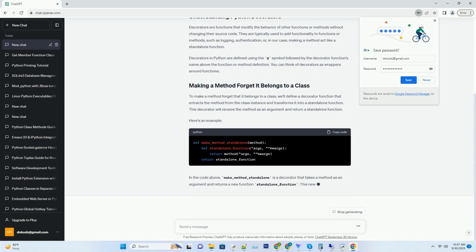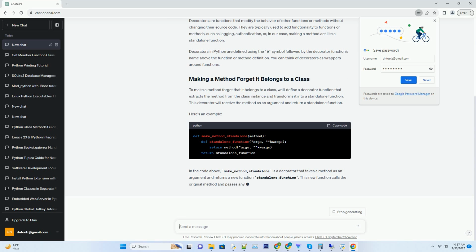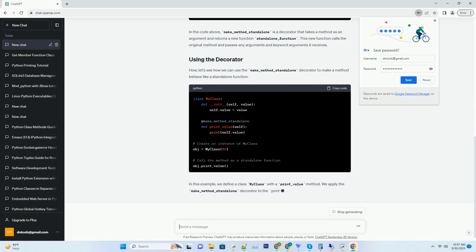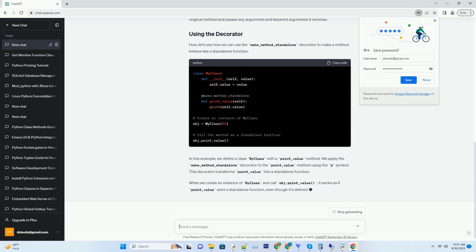Decorators are functions that modify the behavior of other functions or methods without changing their source code. They are typically used to add functionality to functions or methods, such as logging, authentication, or, in our case, making a method act like a standalone function. Decorators in Python are defined using the @ symbol followed by the decorator function's name above the function or method definition. You can think of decorators as wrappers around functions.